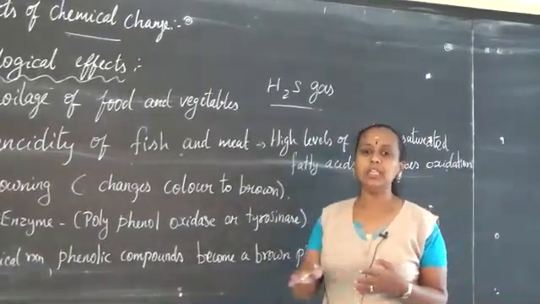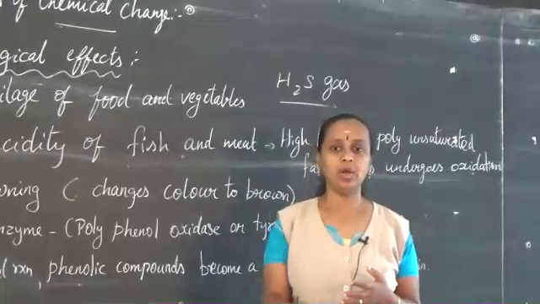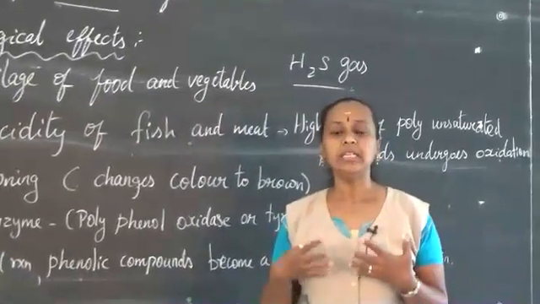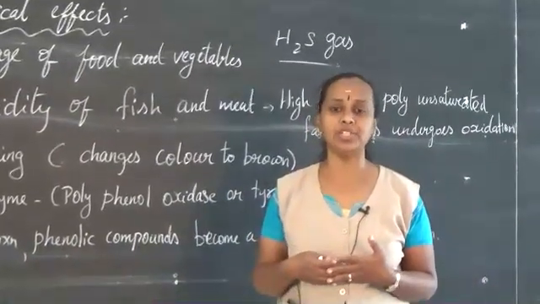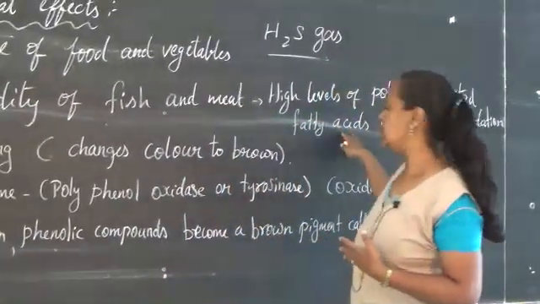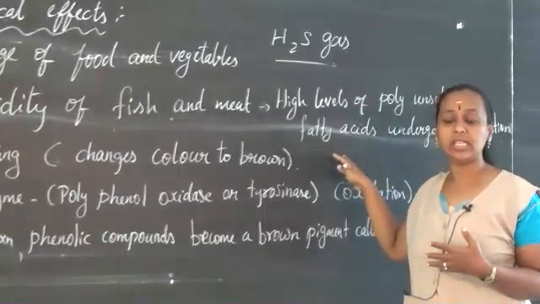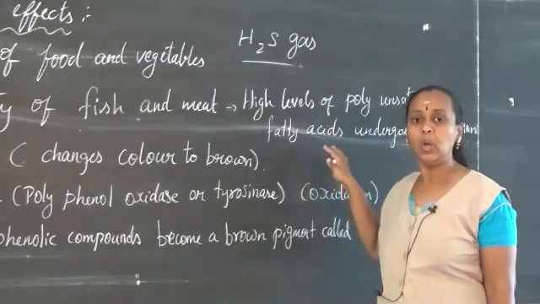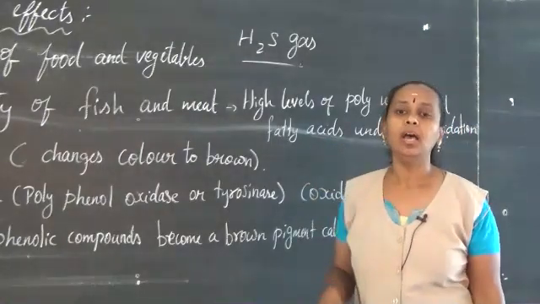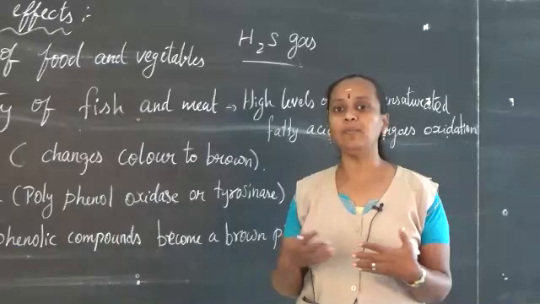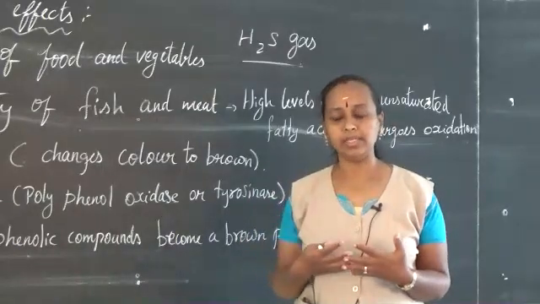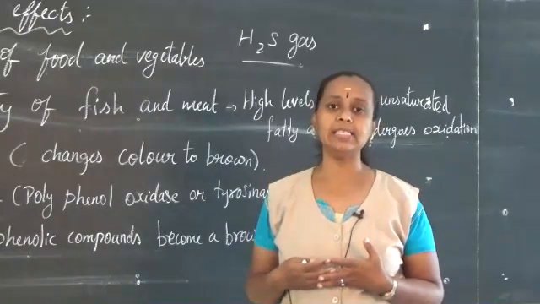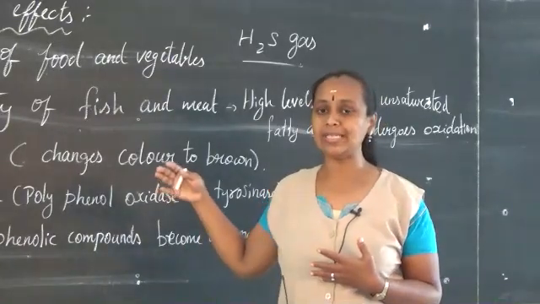If you leave a dead animal on the ground, you will get a very foul smell that we can't bear. That smell is because of the oxidation of such fatty acids. So that creates a foul smell. This process is called rancidity. I hope you understand what rancidity is.